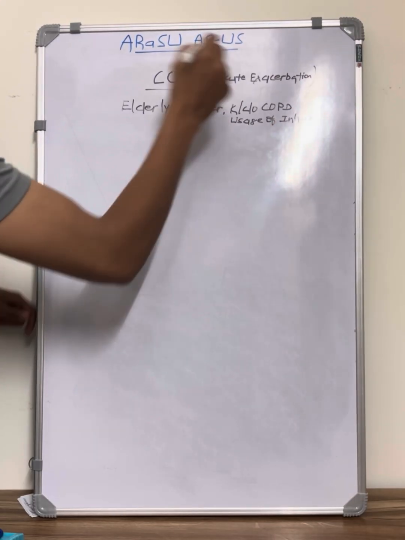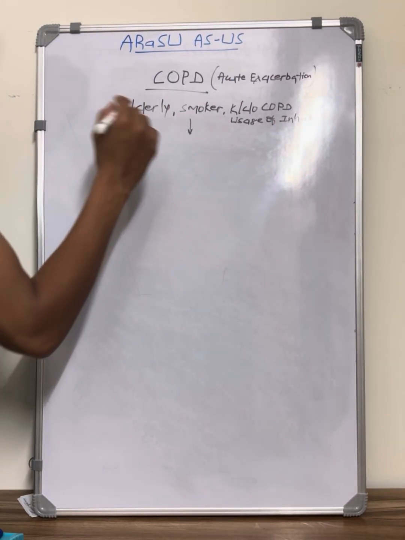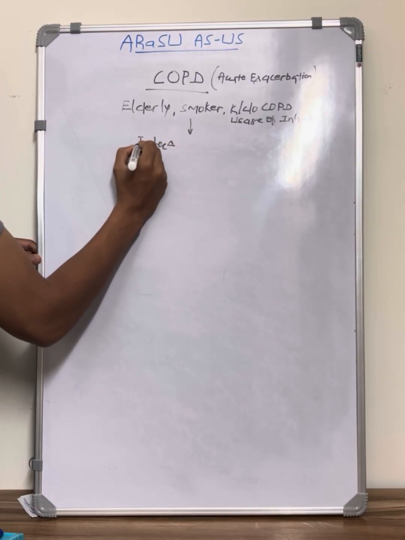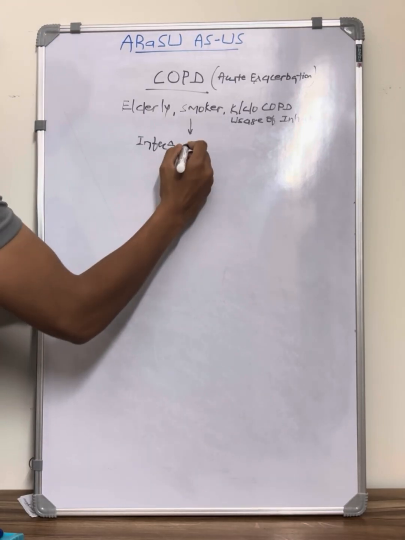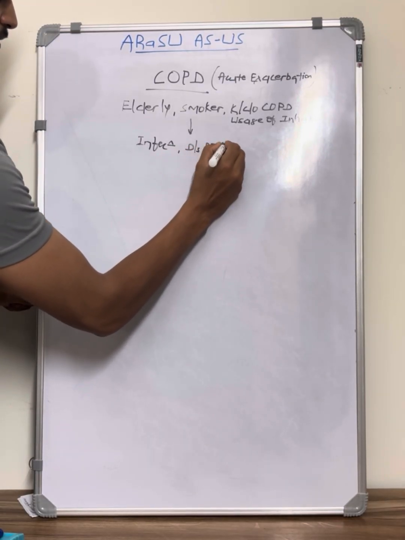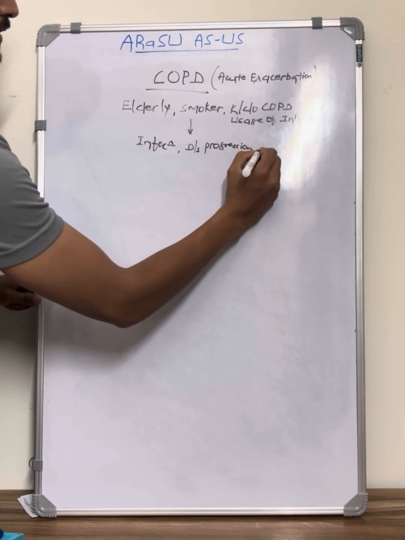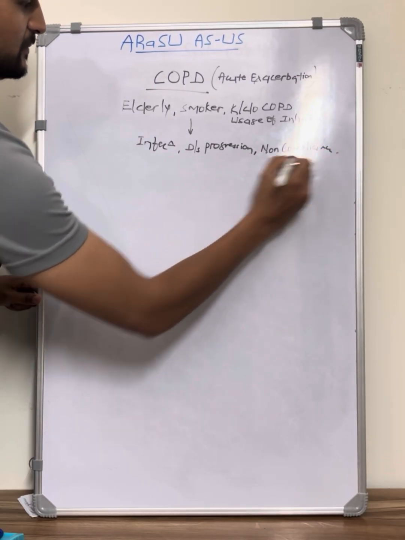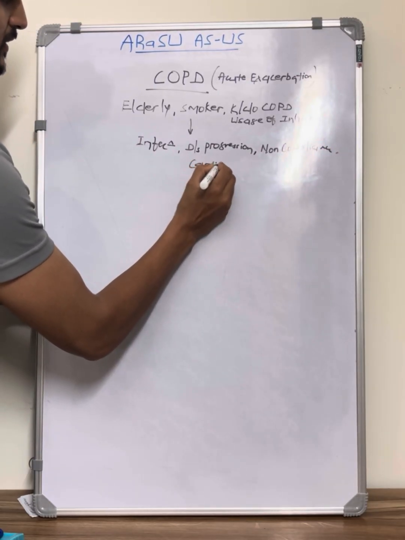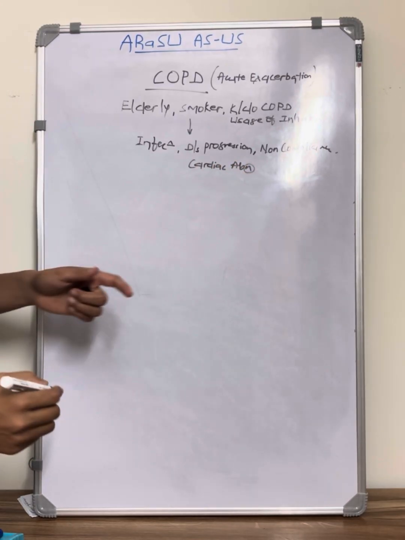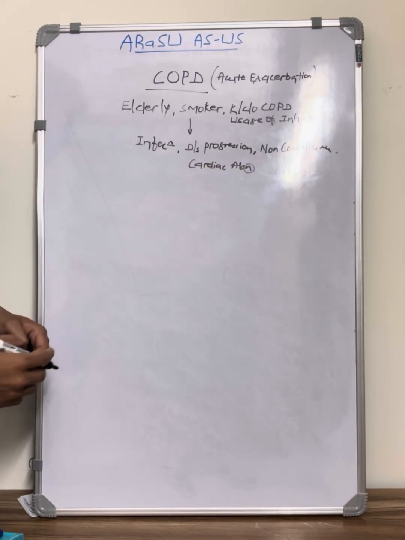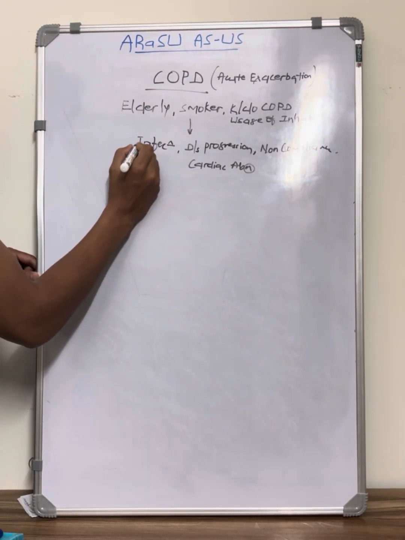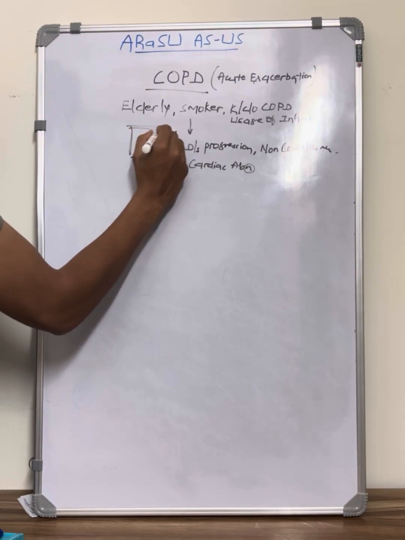So this time the acute exacerbation might be because of many reasons, but most common among all will be infections. Infection is most common. Other reasons might be disease progression itself, or non-compliance to medication, or even some new onset cardiac abnormalities, especially heart failure or even acute coronary syndrome and even arrhythmias. So these might have led to acute exacerbations. Here, never forget to consider infection as the most common cause for aggravation.